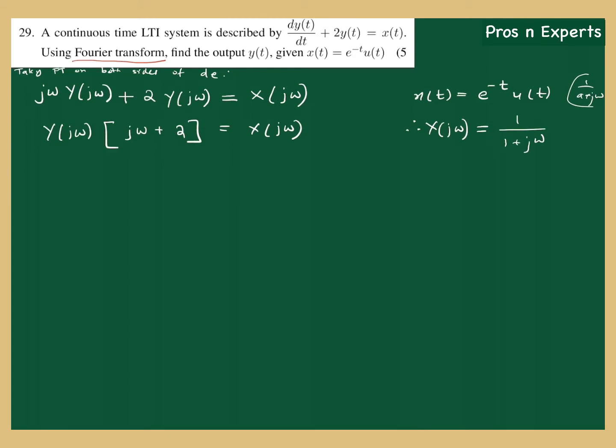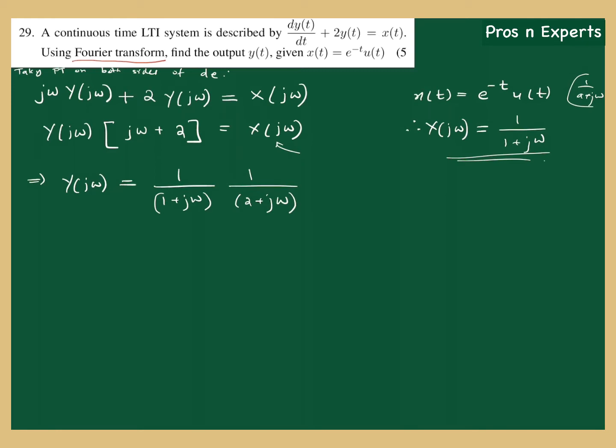So X of j omega equals 1 by 1 plus j omega. I can substitute that value here. That implies Y of j omega is equal to X of j omega, 1 by 1 plus j omega, into j omega plus 2 going down, so 1 by 2 plus j omega.